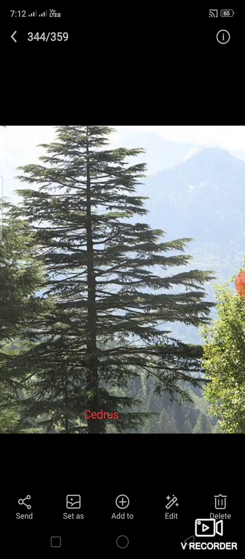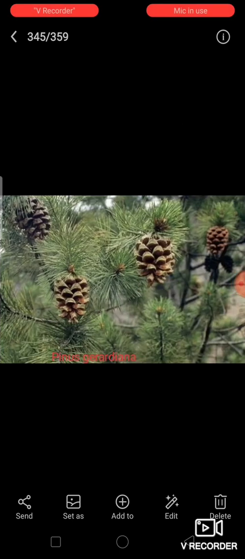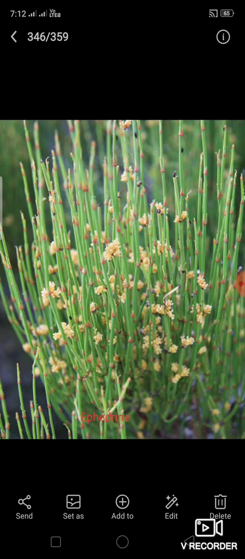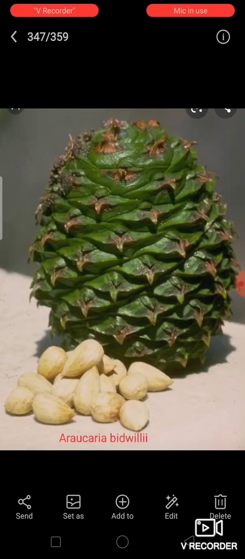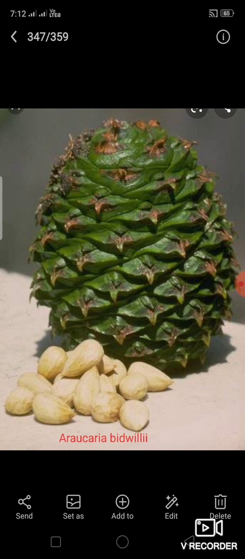Ephedrine is an alcoholic extract from ephedra. This is that one, the alcoholic extract. It cures asthma and respiratory problems. Medicinal value it has. Okay. This is Araucaria bidwillii, an ornamental plant.